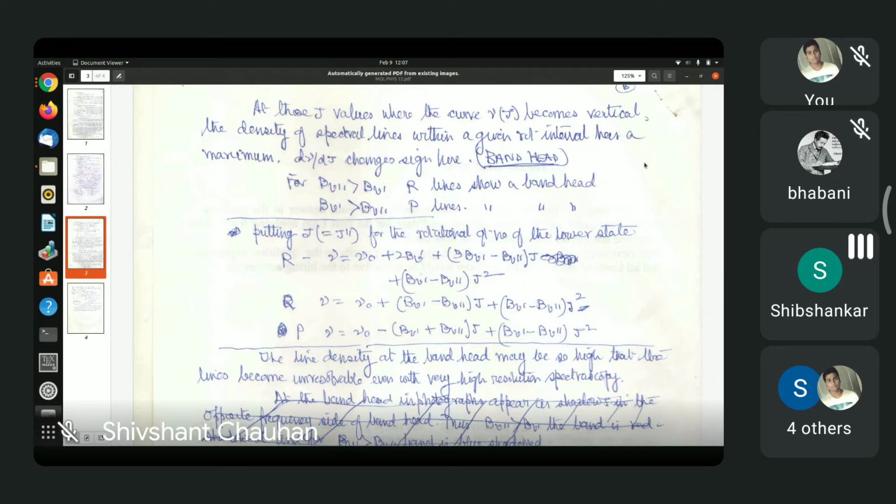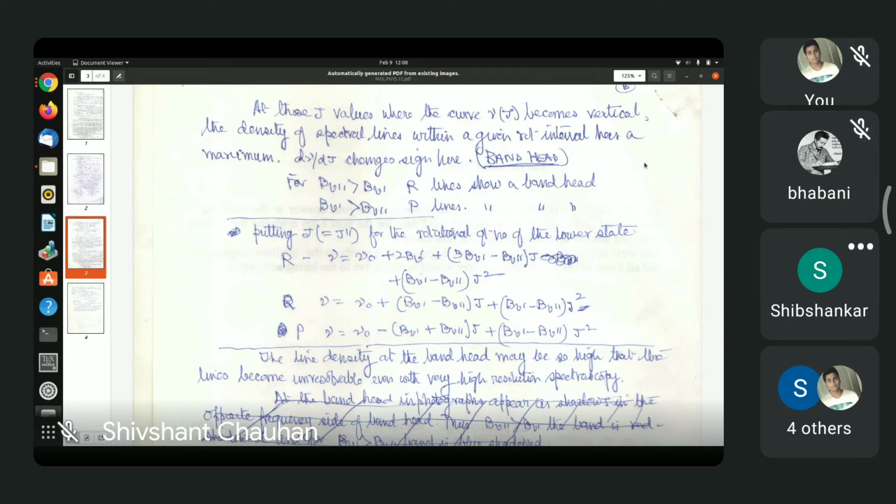BV double prime, the rotational constant in the lower electronic state, can be greater than BV prime, the rotational constant in the higher electronic state, or BV prime, the rotational constant in the higher state, is greater than BV double prime, the rotational constant in the lower state. Both are possible. And for both cases, you have to find out the frequencies of R, P, and Q lines. Okay?